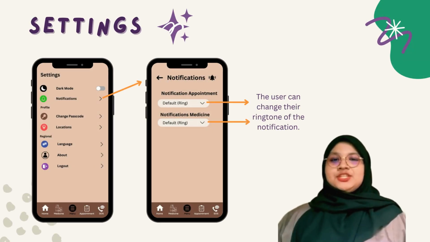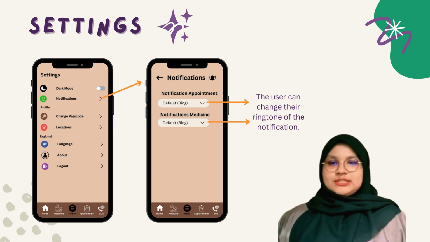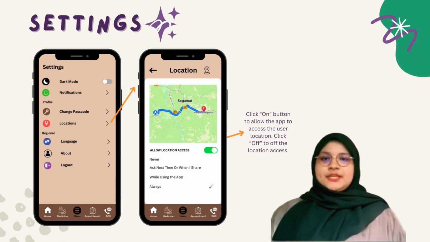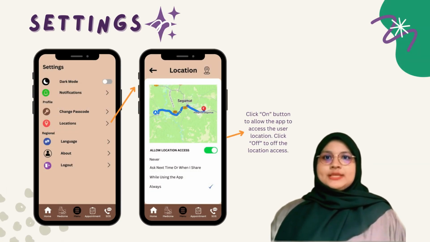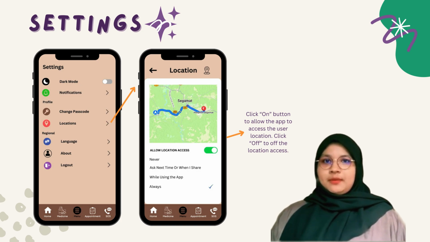The user can change their ringtone reminder for both appointment and medicine settings. They can click on the drop-down button to change it based on their favorite ringtone. The user needs to click allow for the app to access the location of the user. The user can choose whether the location can be accessed while using the app, always, or only when the app asks to access the location of the user.